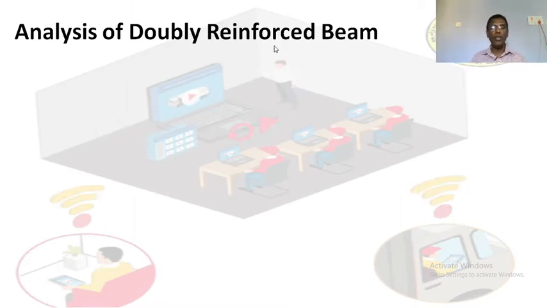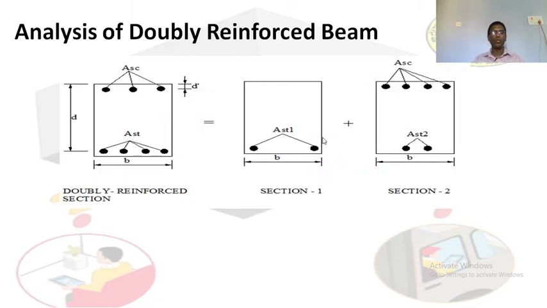Analysis of doubly reinforced beam. So here doubly reinforced section is equal to section 1 with tension reinforcement AST1 and section 2 with compression reinforcement, and due to this compression reinforcement additional AST2 here at the tension side. That means AST will become AST1 plus AST2.